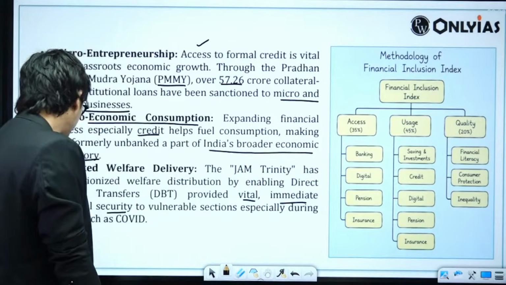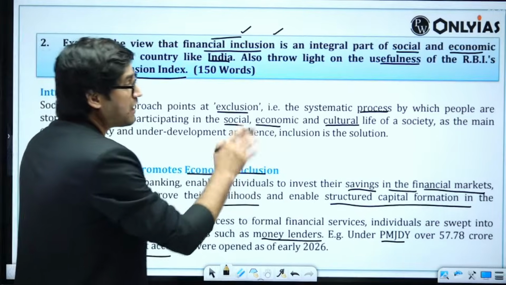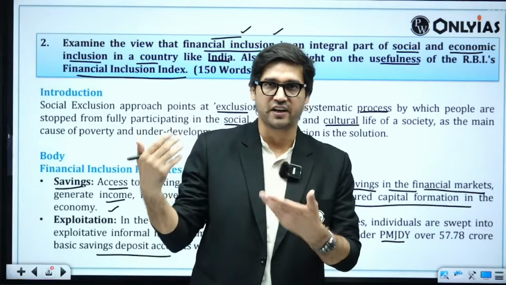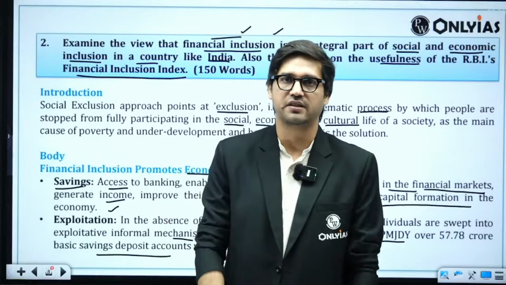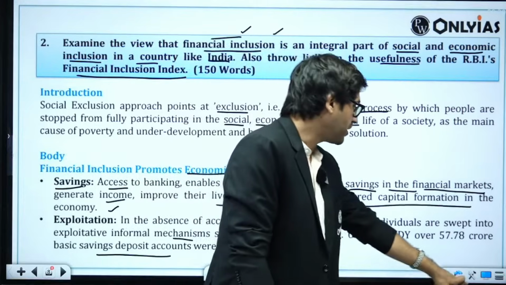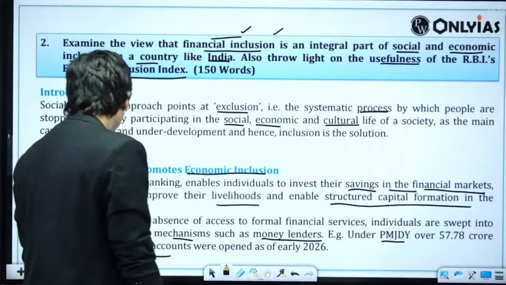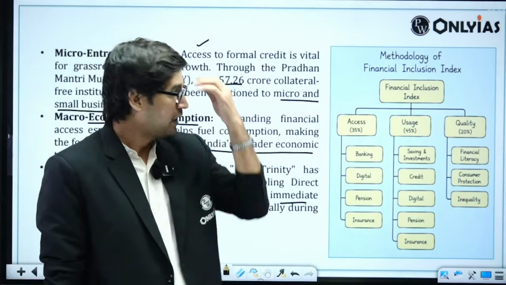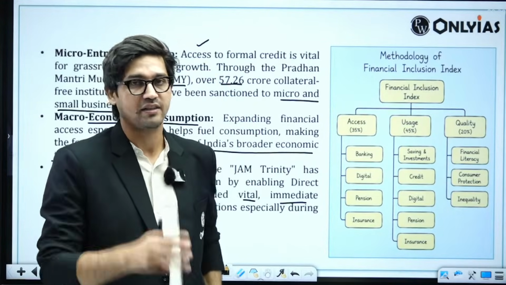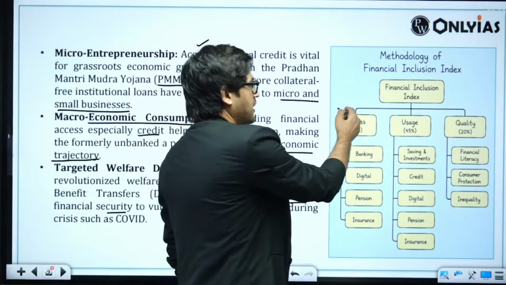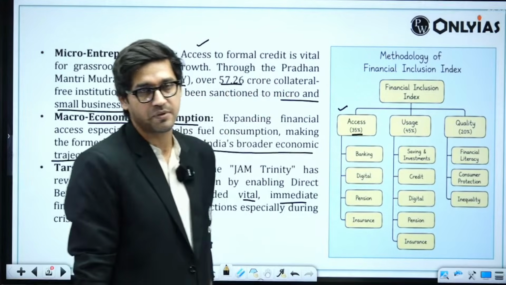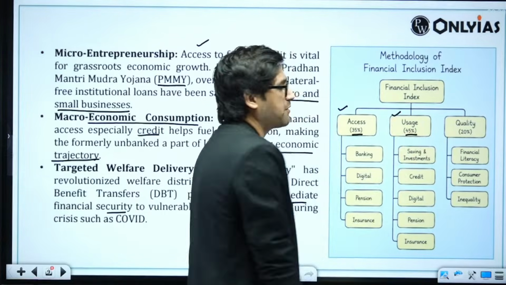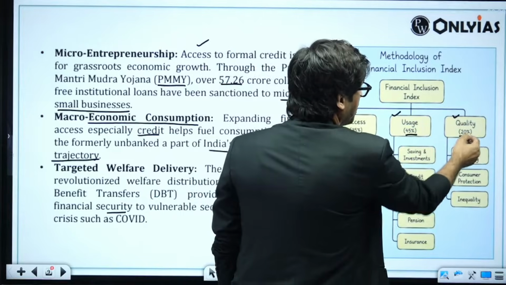The next part of the question is, how is RBI's Financial Inclusion Index useful towards financial inclusion? Now, again, a very, very straightforward question. We can first highlight what RBI's Financial Inclusion Index basically means. This is an index created by the RBI. There are 3 parameters here. One is access. Access has been given a weightage of 35%. Then you have usage and quality. Usage has been given a weightage of 45% and quality has been given a weightage of 20%.